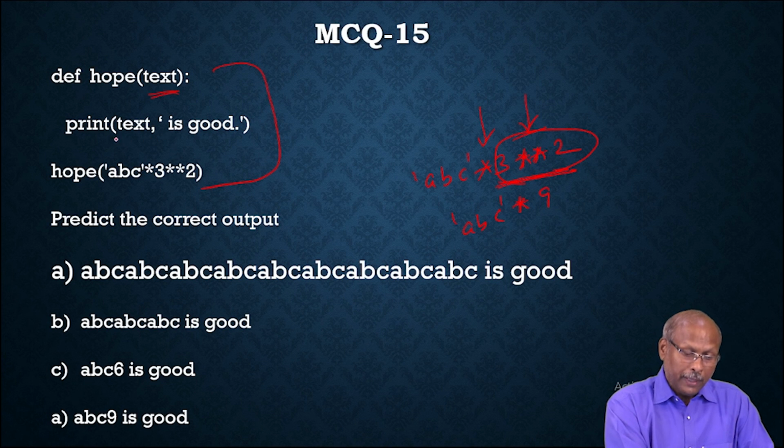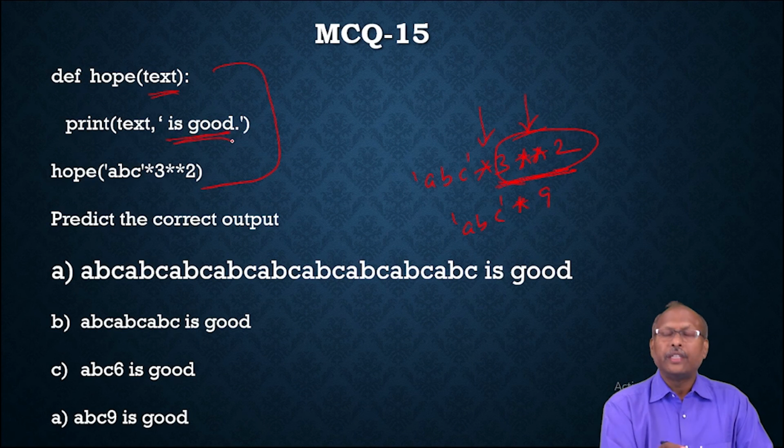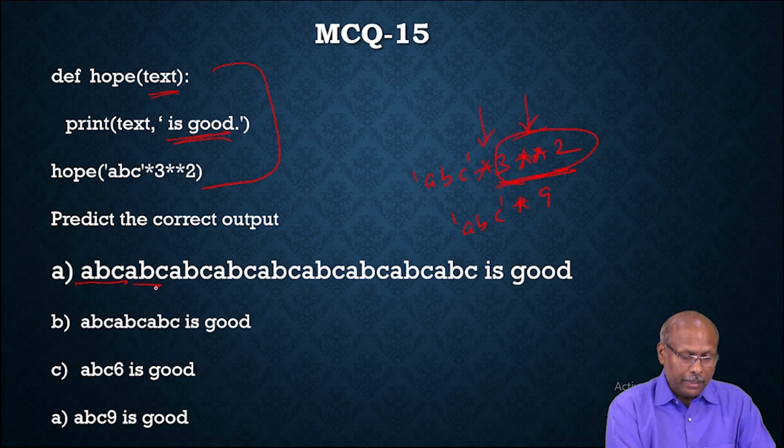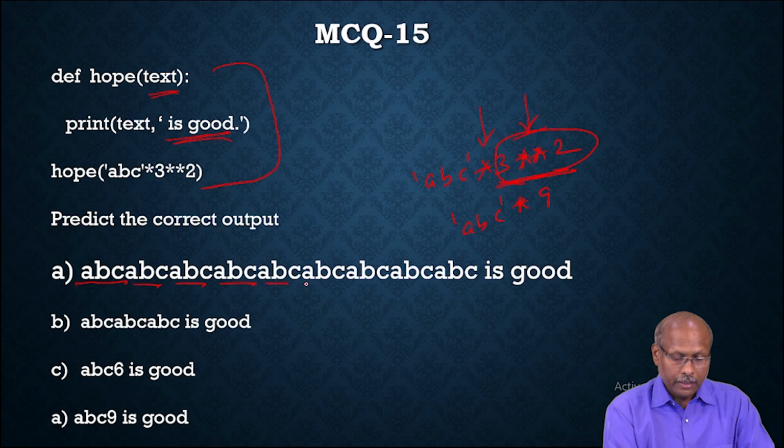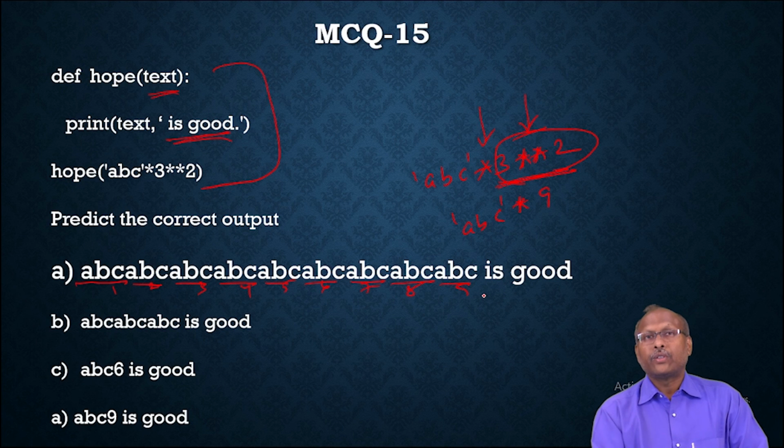The print function will print ABC 9 times, and then is good will be printed. So ABC, ABC, ABC, and so on: 1, 2, 3, 4, 5, 6, 7, 8, 9. Nine times ABC is printed, then finally is good.